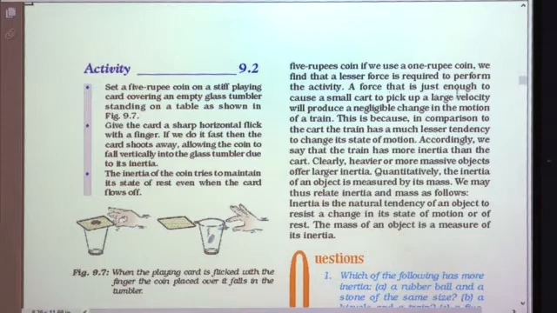A force that is just enough to cause a small cart to pick up a large velocity will produce negligible change in the motion of a train.